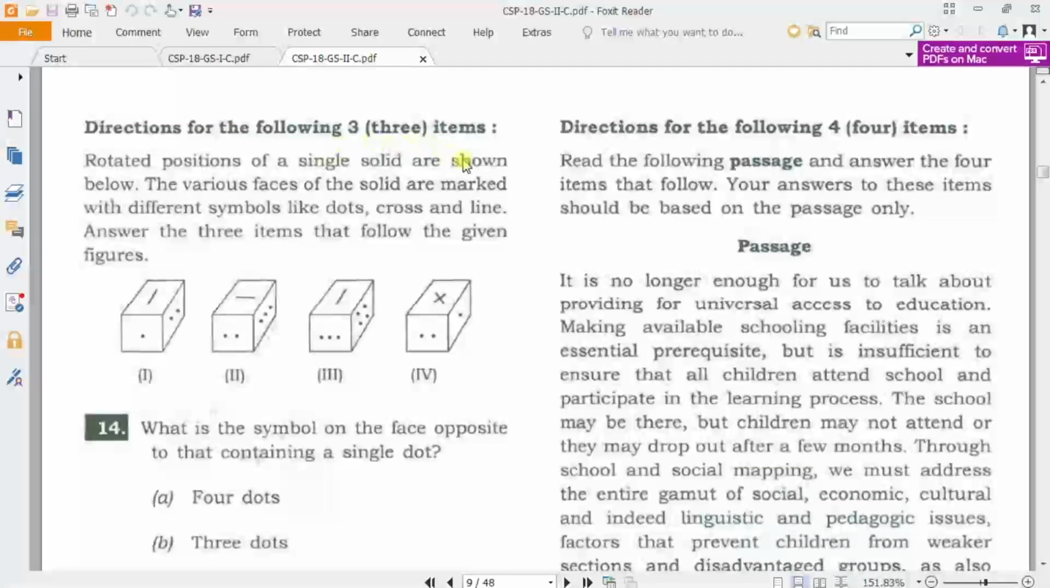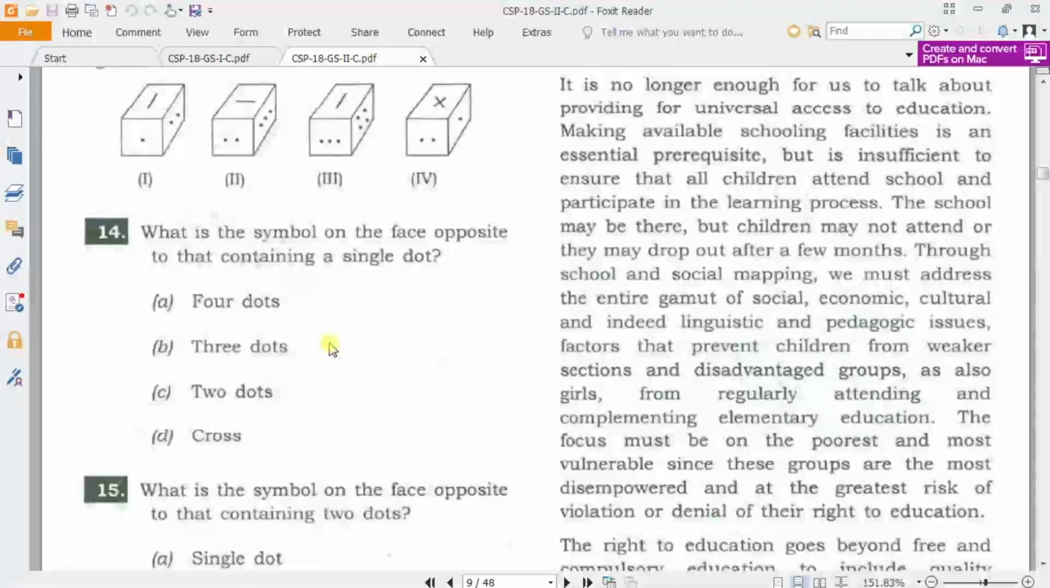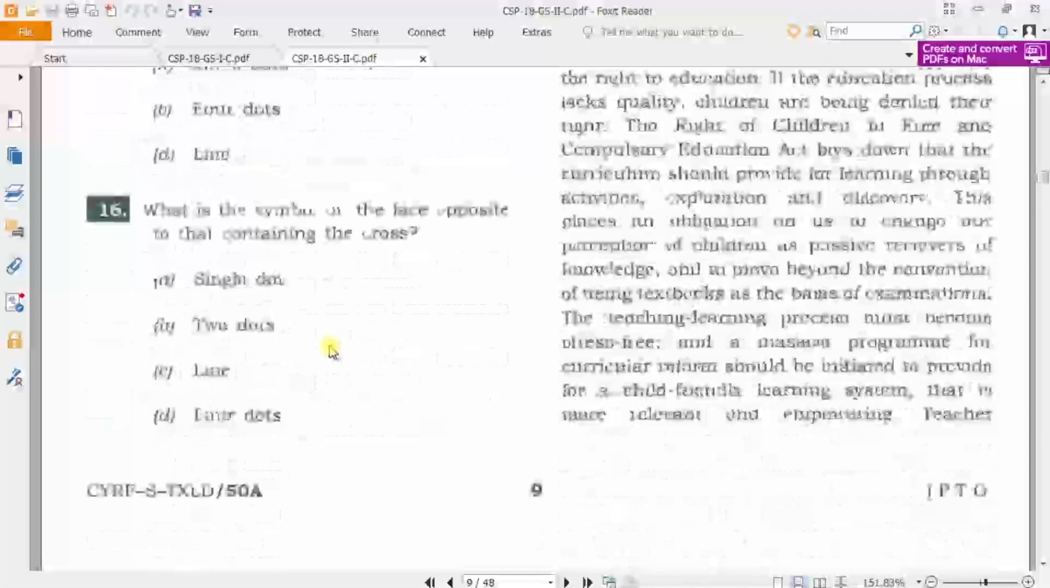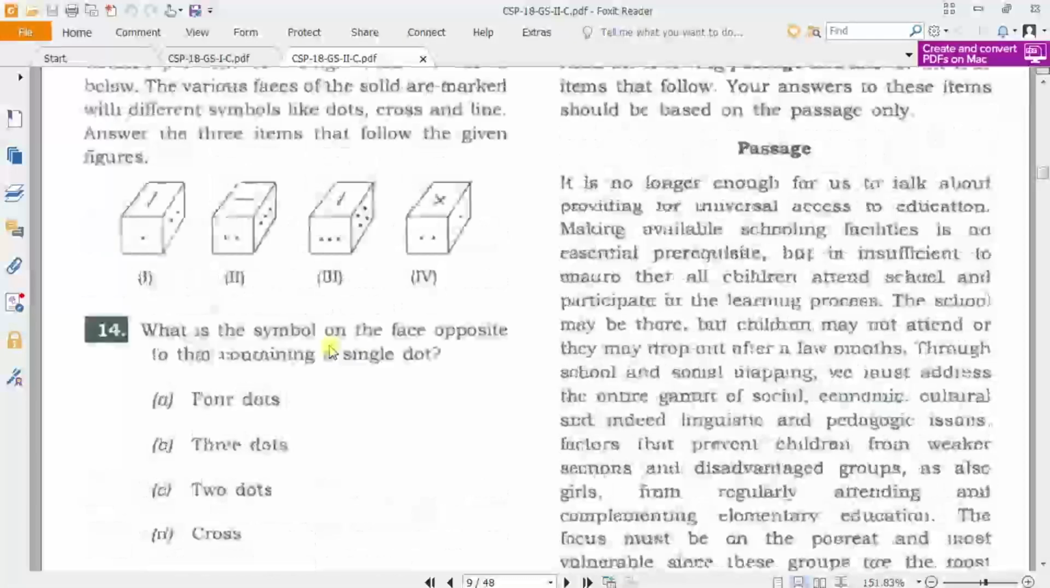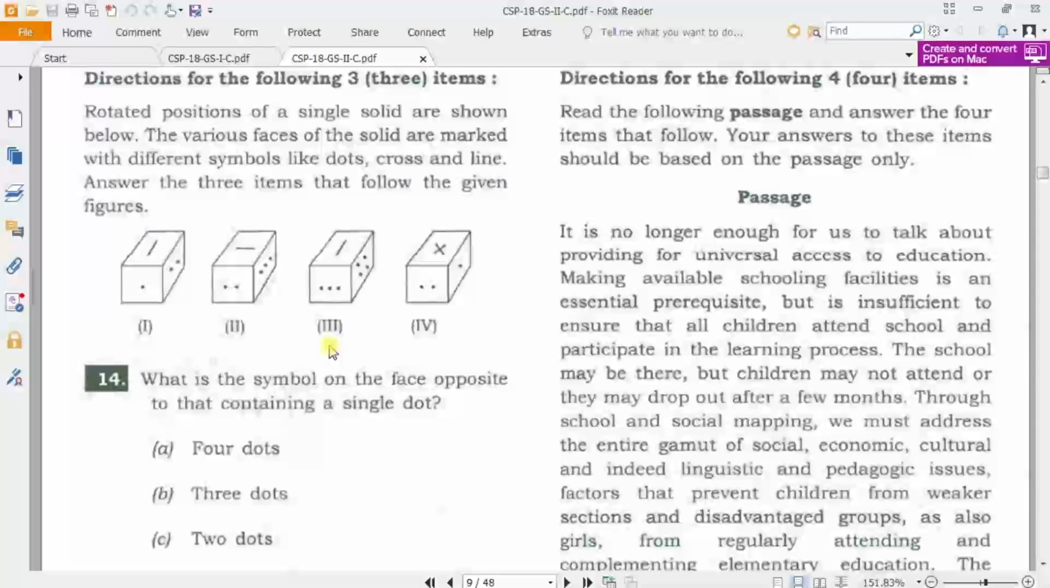Directions for the following 3 items. So here he has given one dice, and you have to answer 3 questions. Again, it is a very easy thing. If you have seen this dice, each face will have different dots, and you can solve it logically. You can consider this question as a third priority. It will take some time, maximum 1.5 minutes.